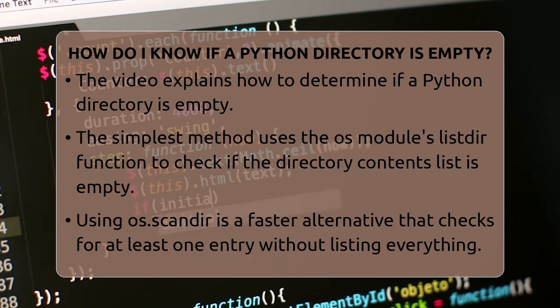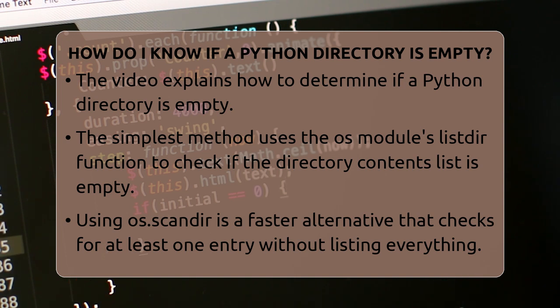First, the simplest way is to use the os module and its listdir function. This function gives you a list of all files and folders inside a specific directory. If the list is empty, then the directory has nothing in it. For example, you can write a small script that says if os.listdir(path) returns an empty list, then the directory